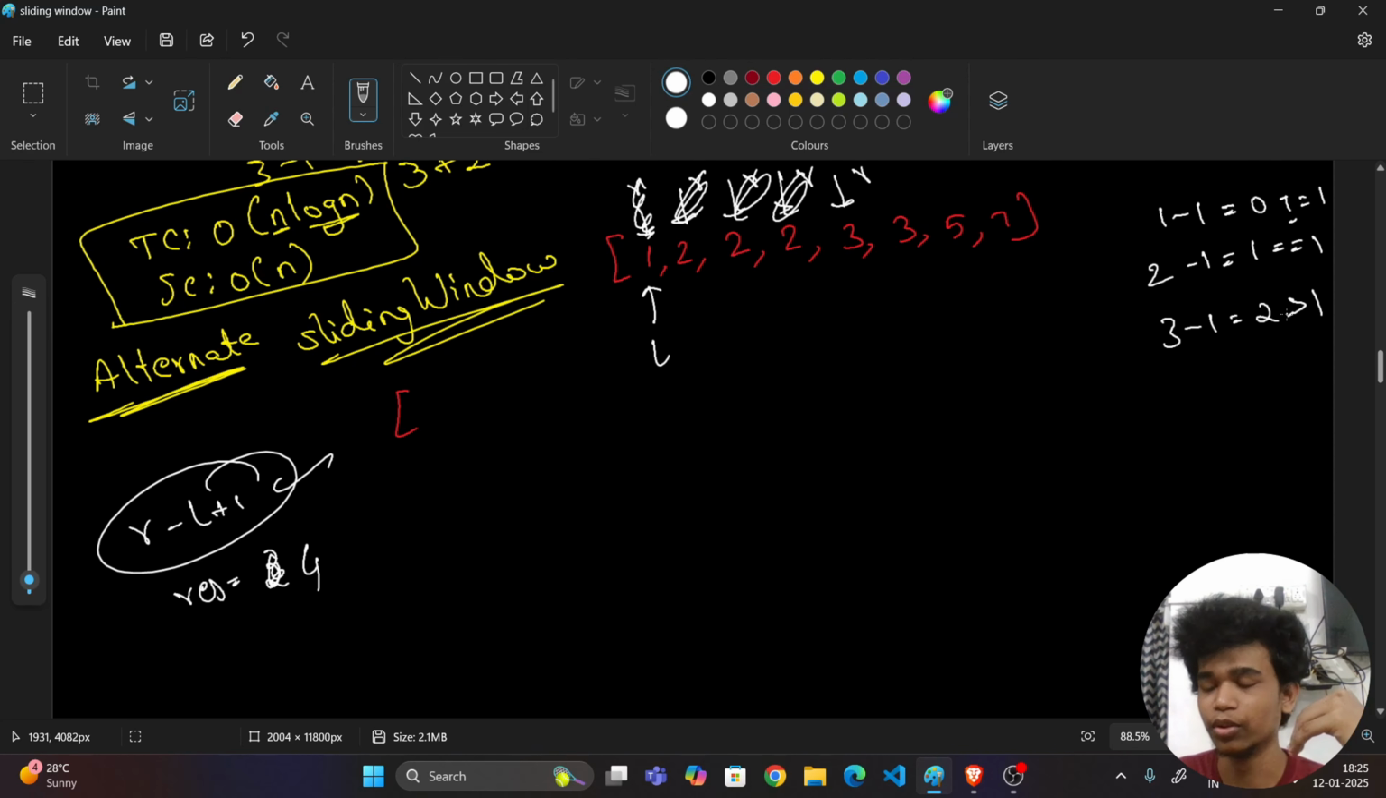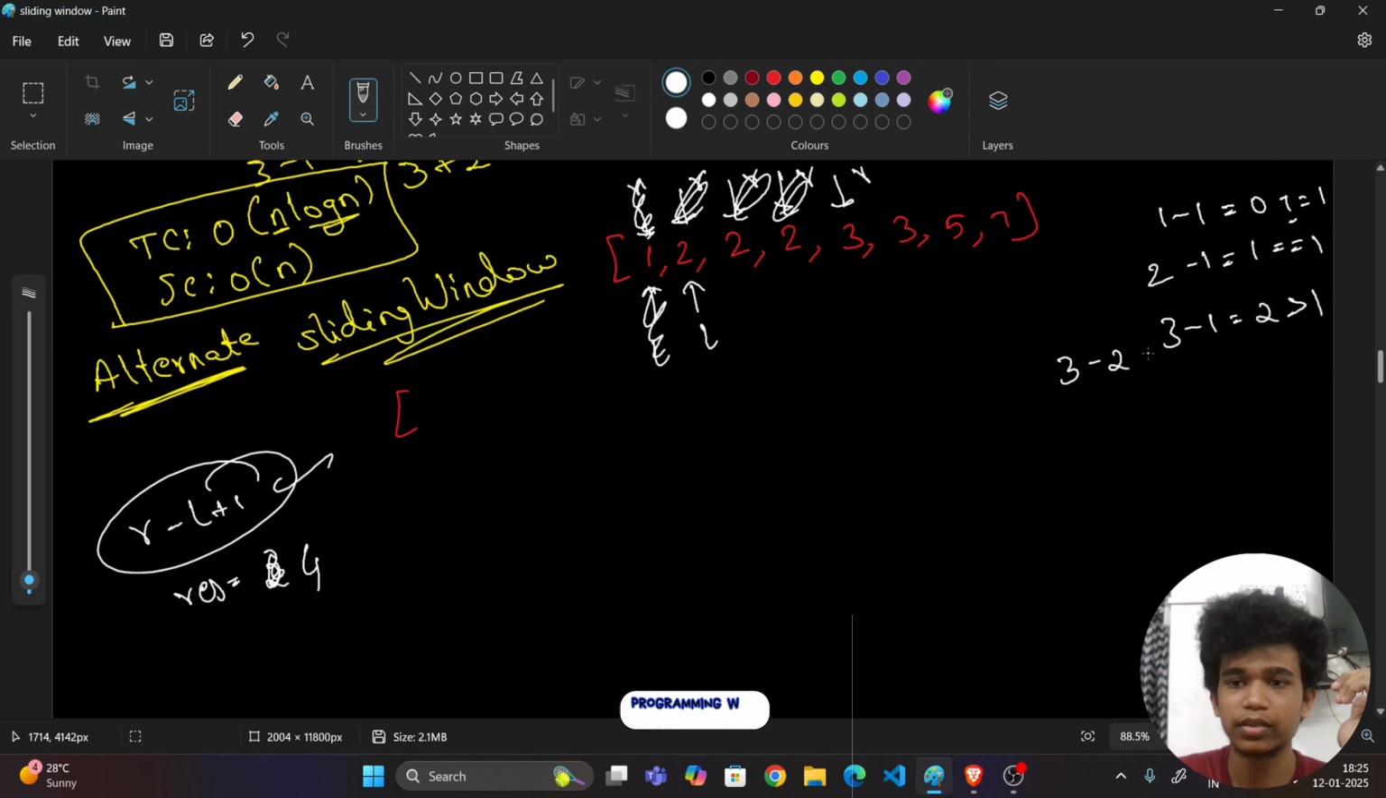Greater than 1. So at that point, what should I do? Shrink it. So while I'm shrinking it, it comes here. Now again check whether 3 minus 2 is equal to 1 or greater than 1. It is equal to 1. So don't worry. Keep it.